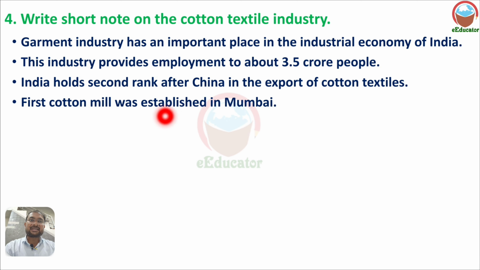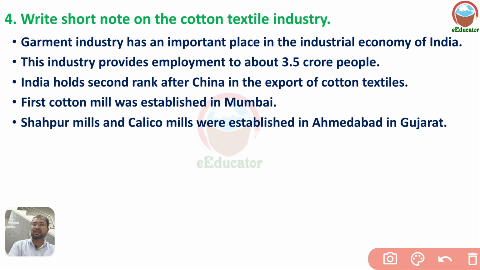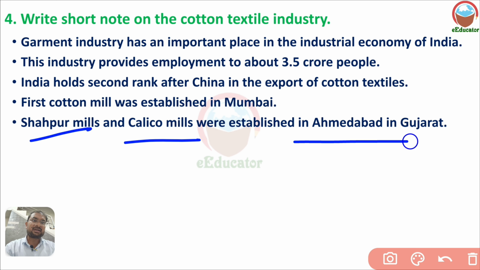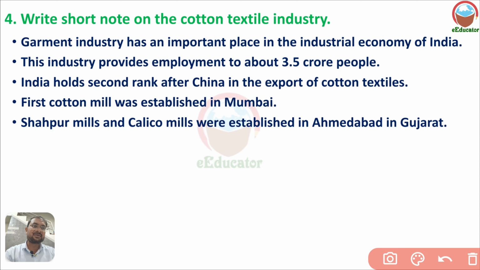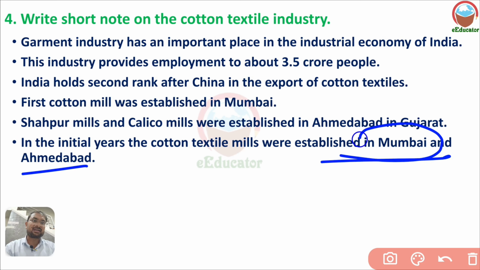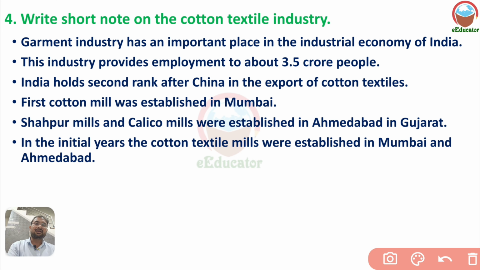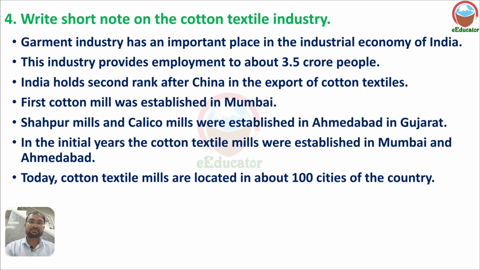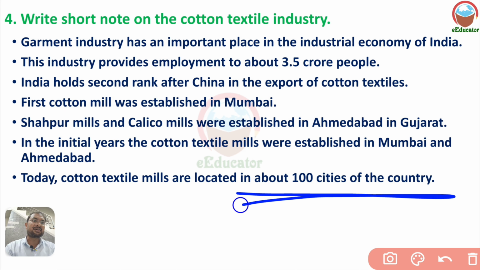The first cotton mill was established in Mumbai. Where did the cotton mill start? In Mumbai. Shahpur mill and Calico mills were established in Ahmedabad. After that Ahmedabad also became a center of the cotton textile industry. So, in the initial years, cotton textile mills were established in Mumbai and Ahmedabad. Initially it started from Mumbai, later it shifted to Ahmedabad, where cotton textile also began. Today cotton textile mills are located in about 100 cities of our country.